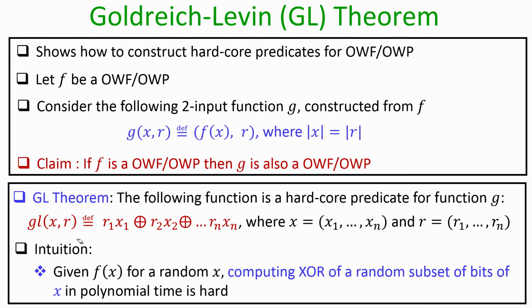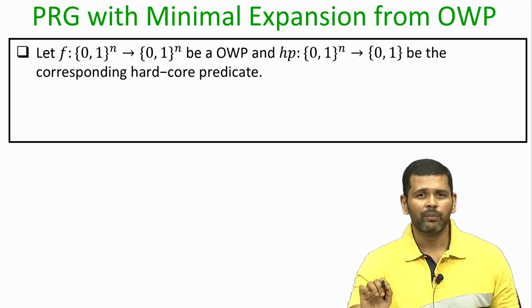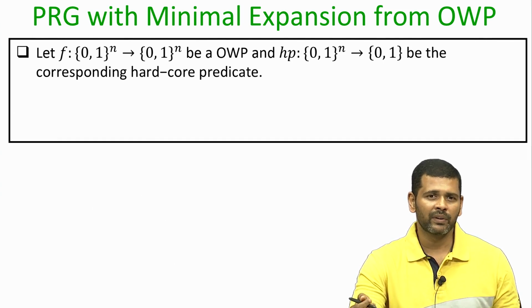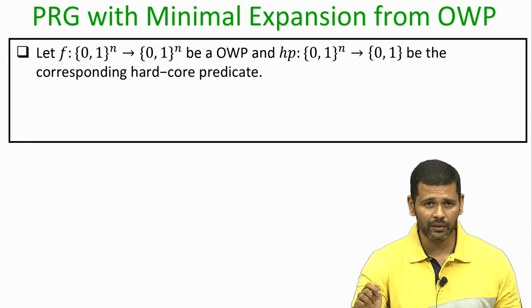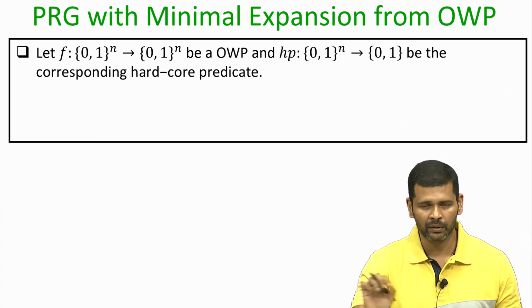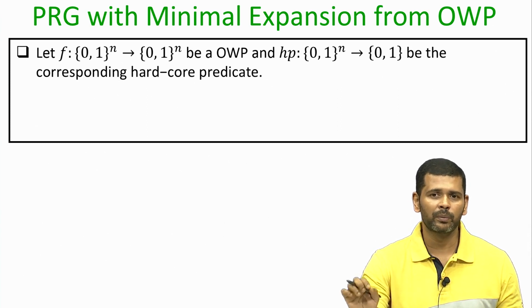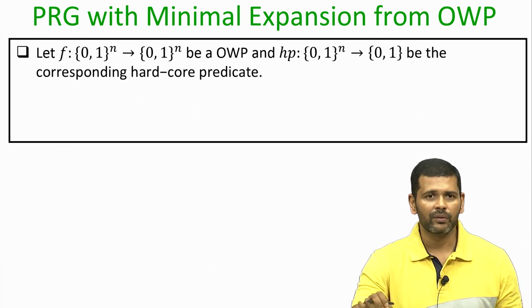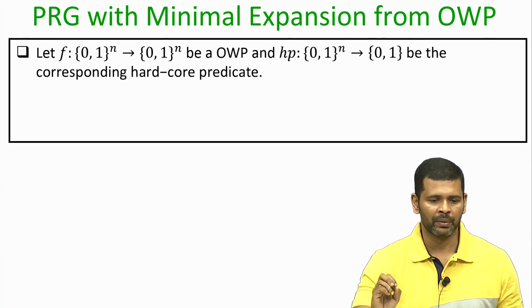So, assuming we now have a hardcore predicate and a candidate one way permutation, let us see how we can construct a PRG with minimal expansion. What we mean by minimal expansion is that we will assume that we are given a candidate one way permutation from the set of n bit strings to the set of n bit strings. That means the function f takes an input which is a string of length n, and it produces an output which is also a string of length n, and it is a one way permutation, and associated with the function f we have a hardcore predicate.